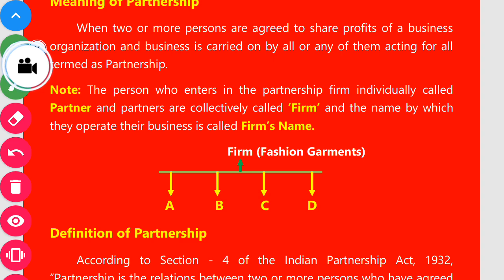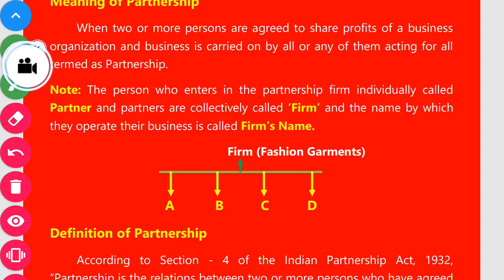Let's start. For example, in a firm there are 4 partners, A, B, C, D. Are you seeing on the screen? In a partnership firm there are 4 partners, A, B, C and D. These partners individually: Mr. A is a partner of the firm, Mr. B is a partner of the firm, Mr. C is a partner of the firm, and Mr. D is a partner of the firm.